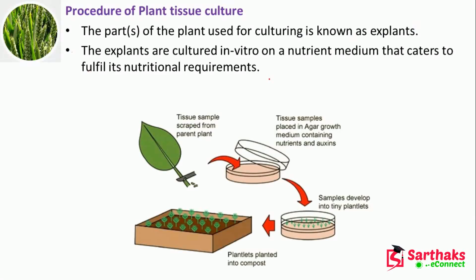Now the procedure I have already described. You peel off this tissue, take it into the solution where you have nutrients and auxins, then transfer it to the samples. After a certain time you can see that it will grow like this. After that you transfer it into compost, and similar plants will be there. So the explants are cultured in vitro on a nutrient medium that fulfills the nutritional requirement. This is the procedure of plant tissue culture.